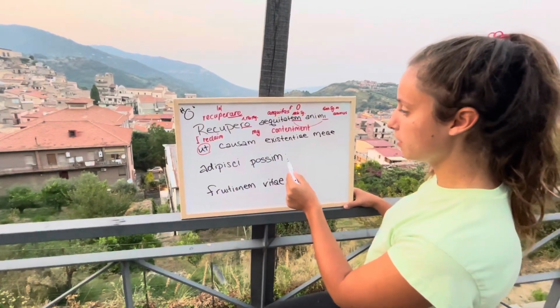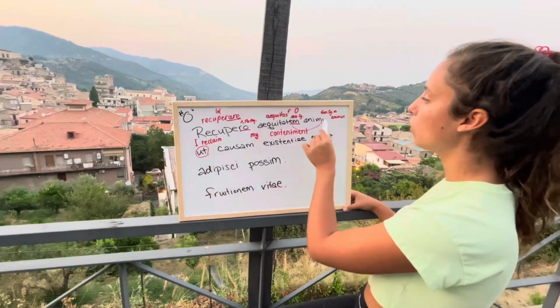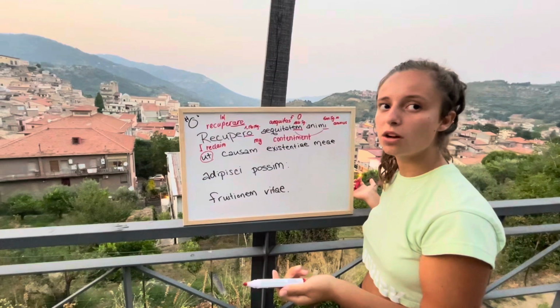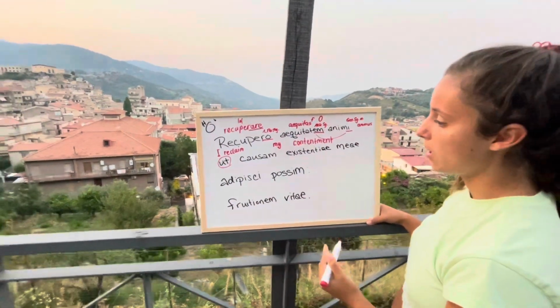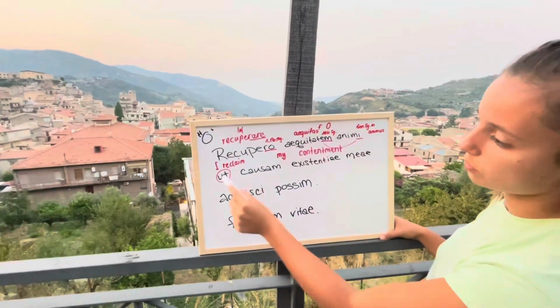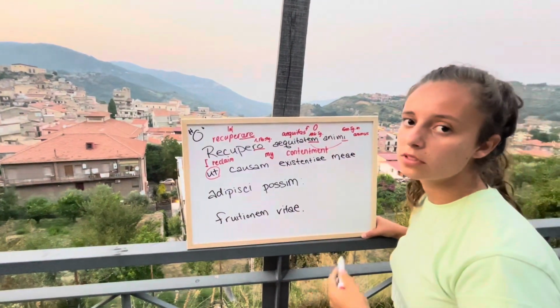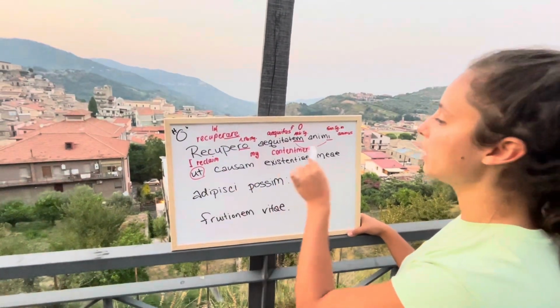And a supportive sentence ends here actually, because this is actually the whole main sentence already. I reclaim my contentment. This is the whole sentence. You don't need anything more. The supportive sentence really ends here, but you can say this is just something that you add to it. So this is the whole main sentence.